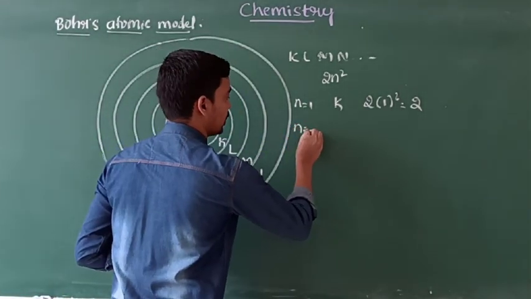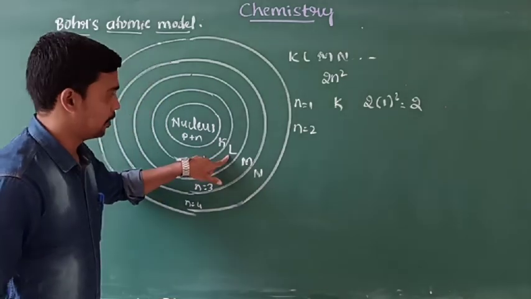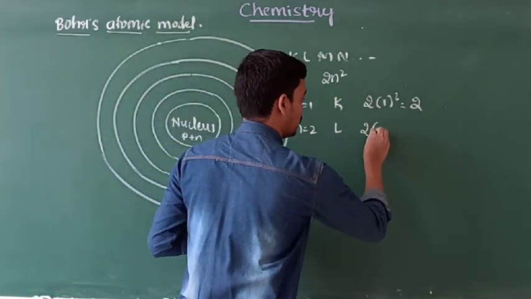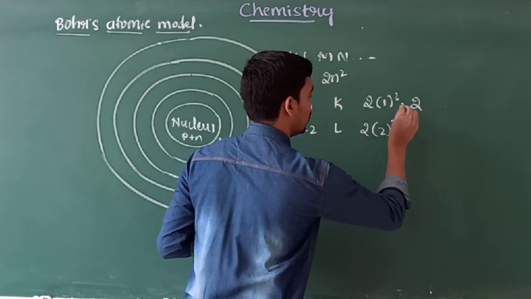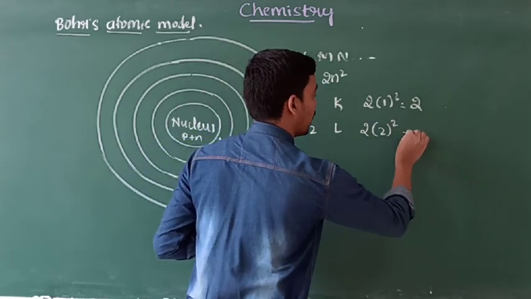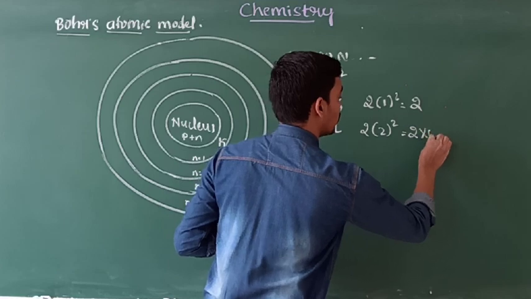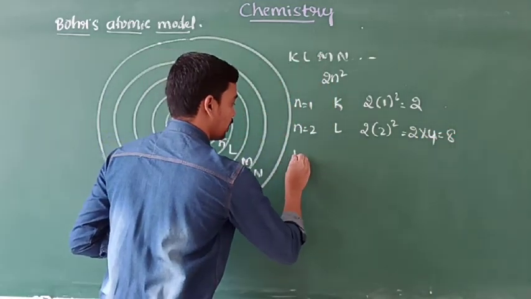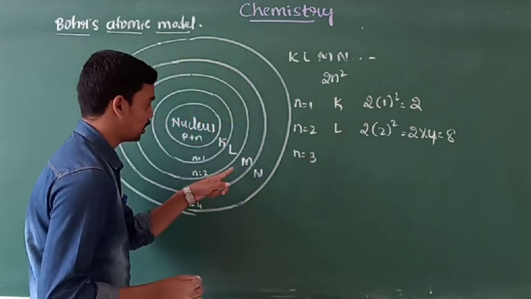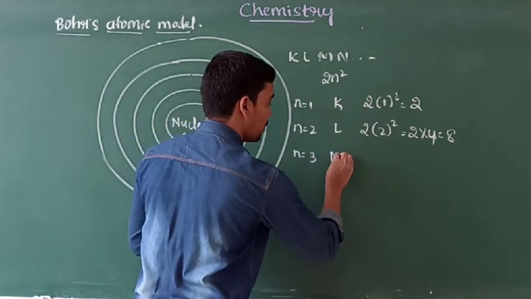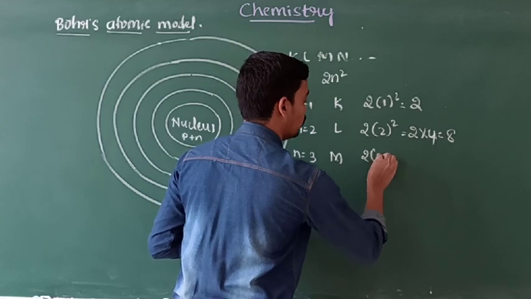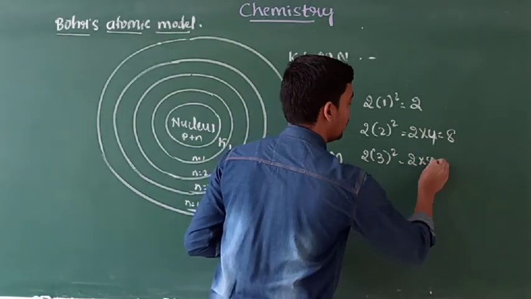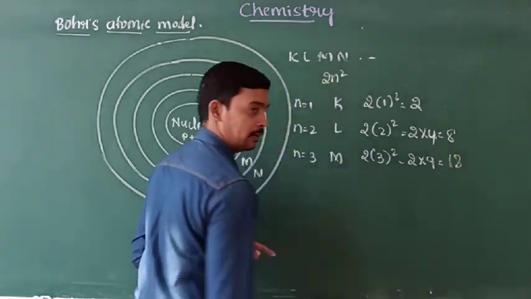And next one is n is equal to 2. It is named as L shell. Just substitute 2 in the place of n. It is 2 into 2 square, and it becomes 2 into 4, that is 8. Next, n is equal to 3, and the third shell is named M. It is 2 into 3 square, 2 into 9, and it becomes 18.